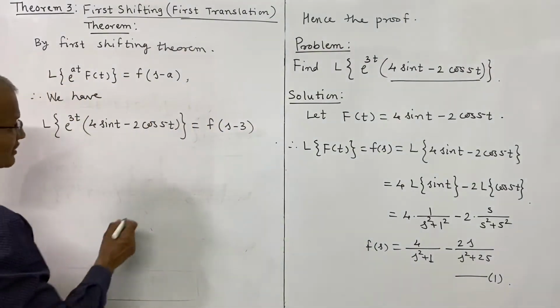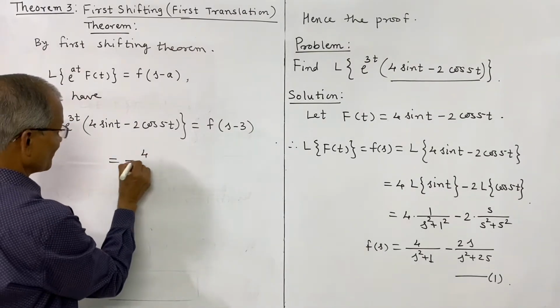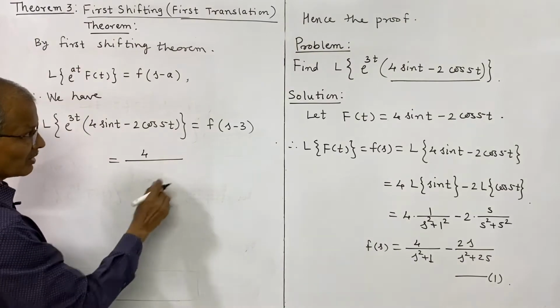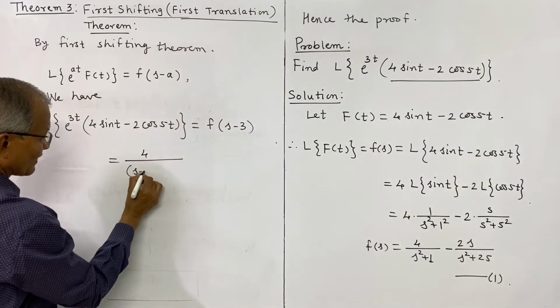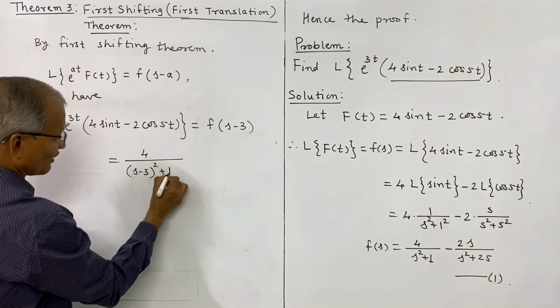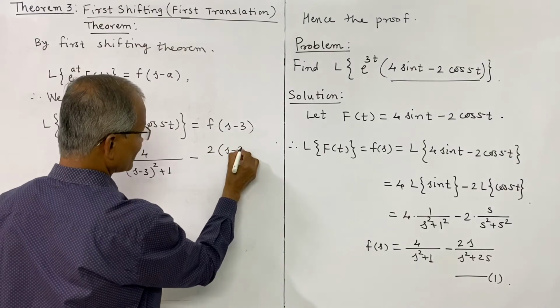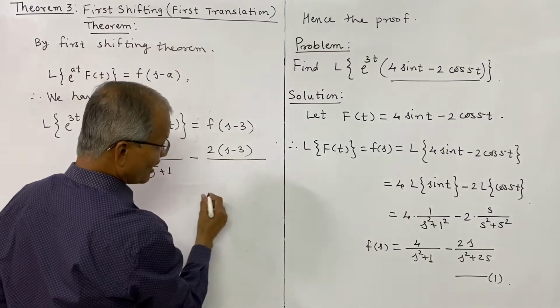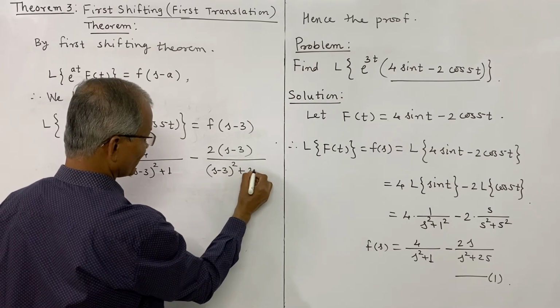So that is equal to 4 divided by, s is to be replaced by s minus 3, so square of s minus 3 plus 1, and minus 2 into s minus 3 divided by s minus 3 square plus 25.